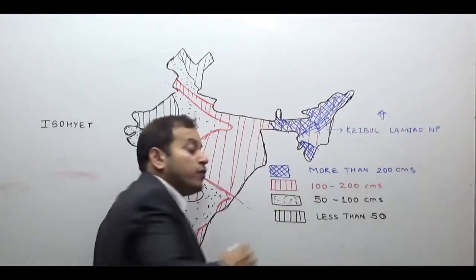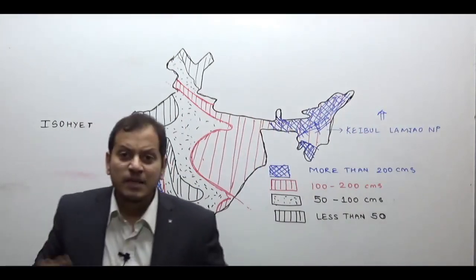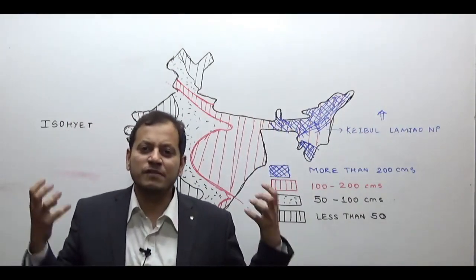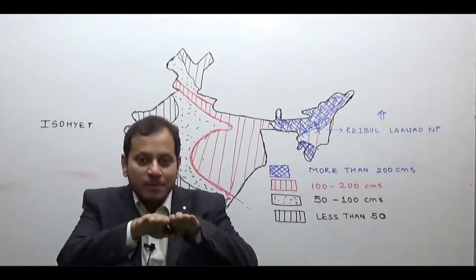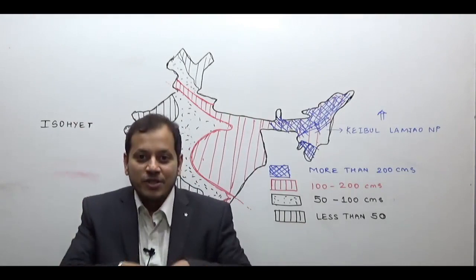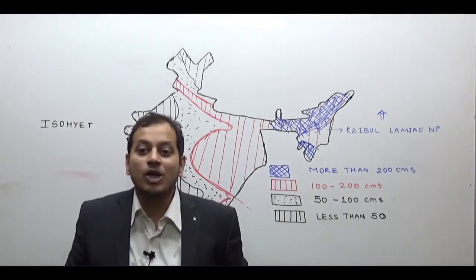It is a floating national park. How is it formed? Vegetative matter, remains of dead organic matter, dead plants have solidified and formed an island-like or raft-like structure on Loktak Lake.